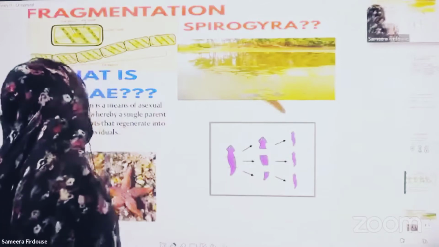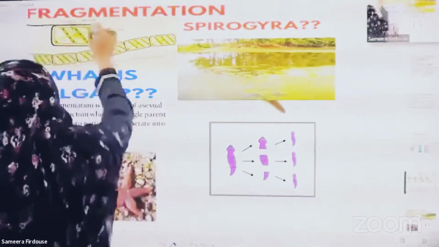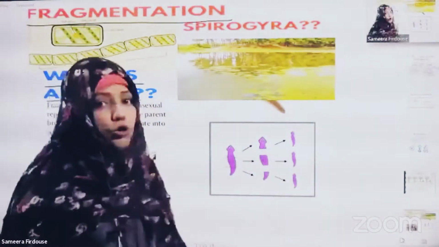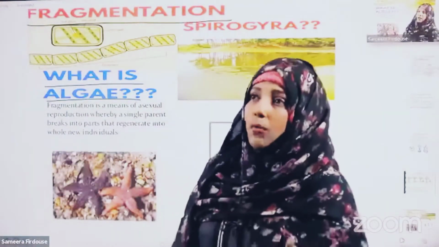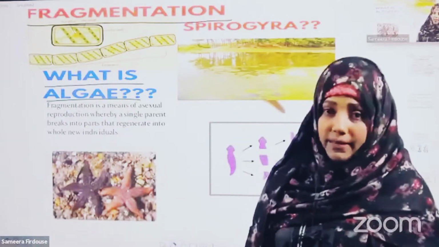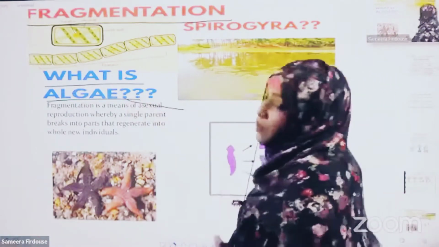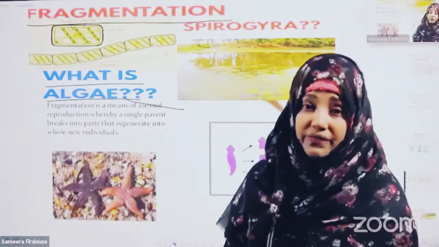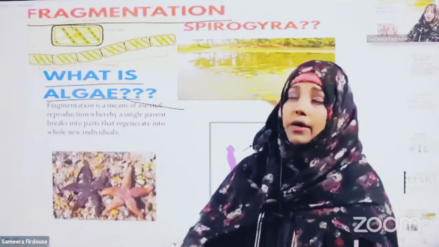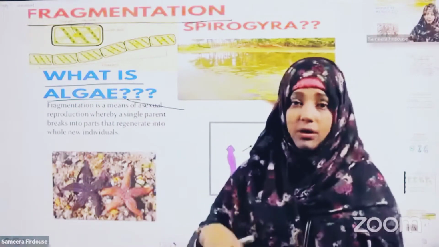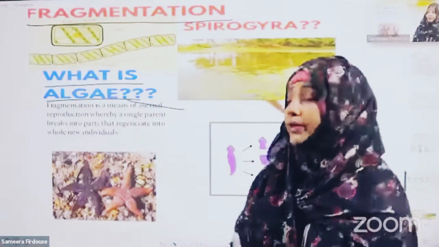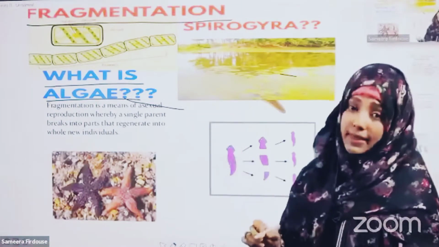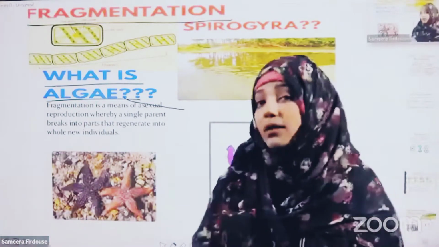Now next we will move on to fragmentation. What is fragmentation? And what do you mean by algae and fungi? Fungi, you all know, white color, cottony appearance, what we call bunj in our language. And algae is the green layer that forms after rain or during winter season on walls, or in any water tank, or floating on the surface. All this greenish layer is algae, what we call kanjal in our Urdu language.